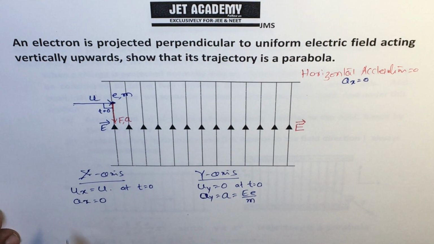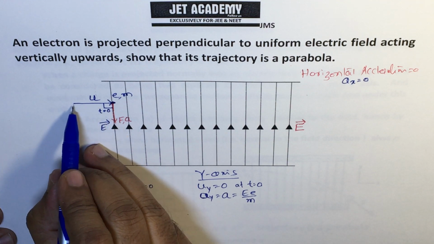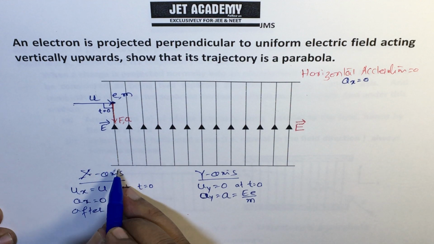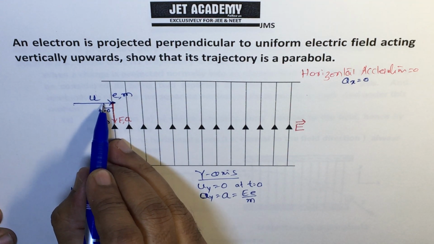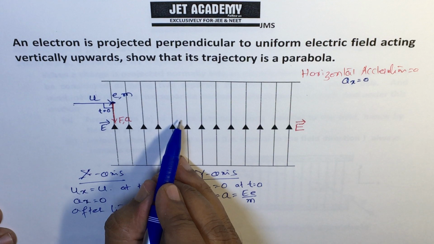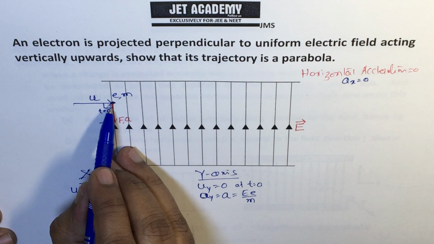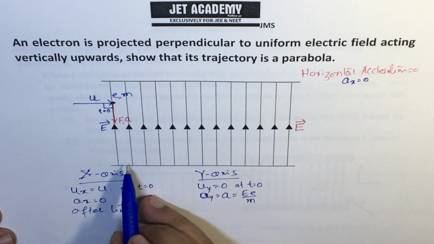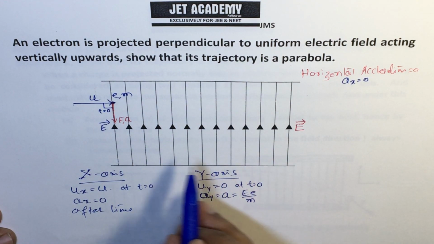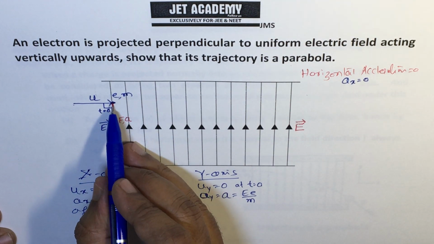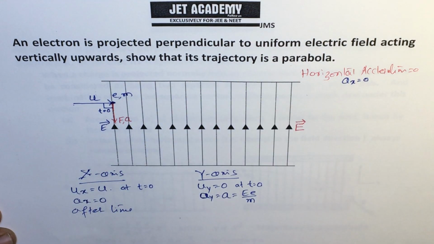Then I have to find the motion after time t. After time t, it starts moving because the force is there. I have given the initial velocity, so it starts moving. If it were at rest, it would come downward only, on a straight line. But because I have given the initial velocity, it moves horizontally too. If it were a straight line, it would cover only the horizontal distance, but it is not only a straight line, because vertically it experiences the force downward. Therefore, it covers horizontal as well as vertical distance.